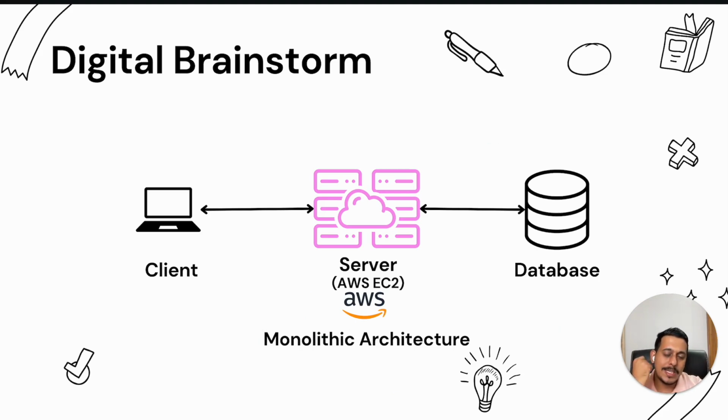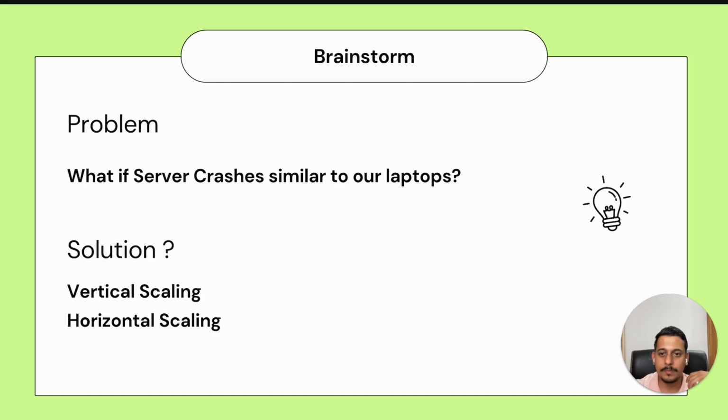This is called a single point of failure. We'll look at this in more detail later on. What is a single point of failure? Or maybe I can explain it right now and skip it later. A single point of failure means that the system is dependent on one single point in such a way that if it fails, the entire system crashes. So that's called a single point of failure. Okay, let's go to the next one.